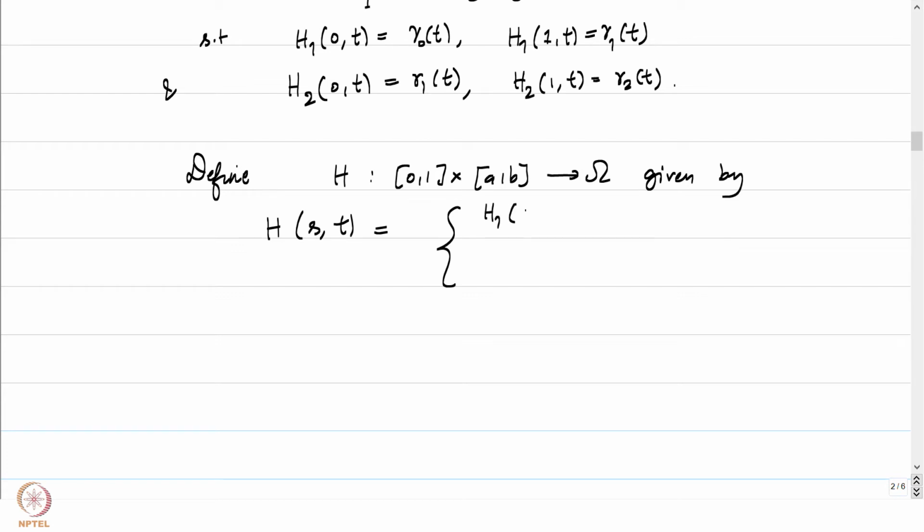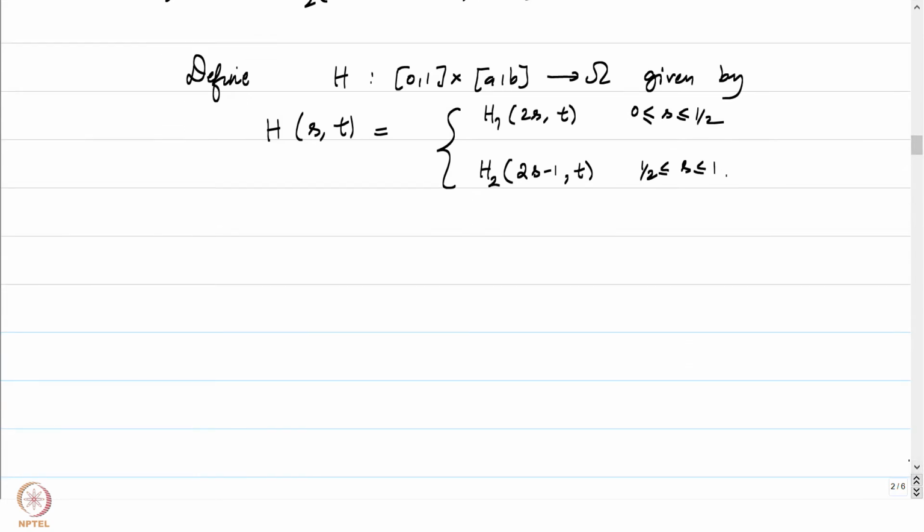This is going to be H1 of (2s, t), where s is between 0 and half, and when s is between half and 1, this is going to be H2 of (2s minus 1, t). By the pasting lemma, it's very easy to check that H is indeed a continuous map, and the properties of H being a homotopy are satisfied because H1 and H2 are homotopies.